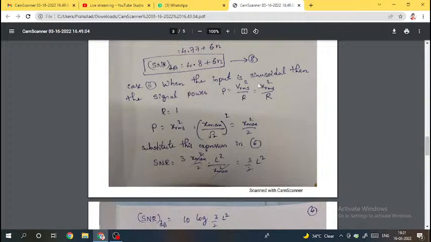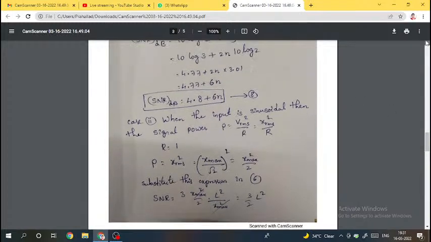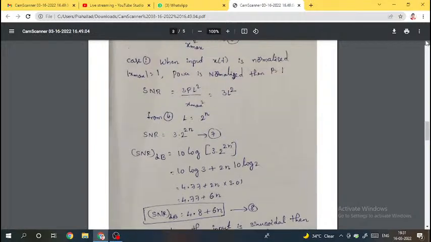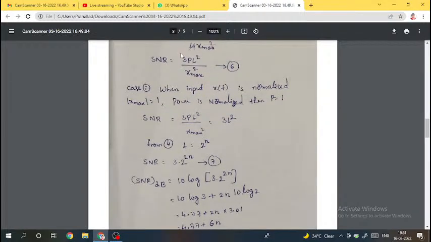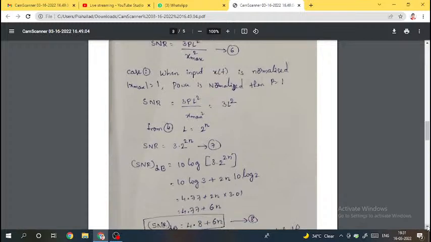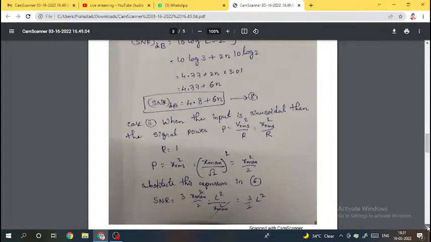Then the X max and this X max will get cancelled. So X max square divided by 2. Substitute this in expression number 6, the basic expression.